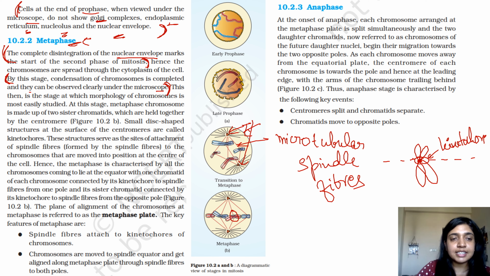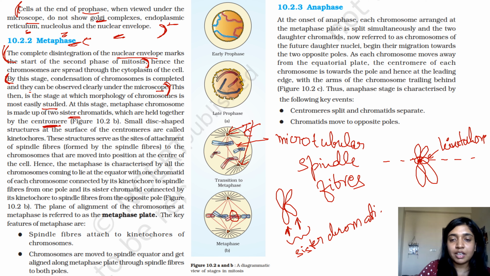This then is the stage at which morphology of chromosomes is most easily studied. At this stage, a metaphase chromosome is made up of two sister chromatids which are held together by the centromere. So these are your sister chromatids. This is one sister, this is the second sister. Together they are known as sister chromatids. They are held together by the centromere. The centromere is encased by kinetochore. Small disc-shaped structures at the surface of the centromere are known as kinetochores. These structures serve as the site for attachment of spindle fibers to the chromosomes that are moved into position at the center of the cell.